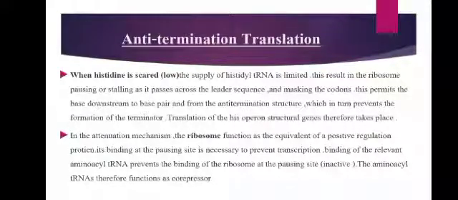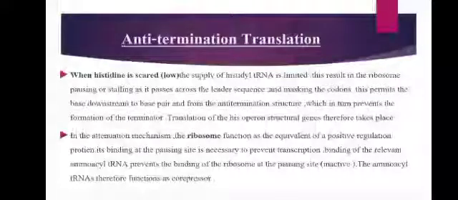Thus, the ribosome stalls as it passes across the leader sequence. So, when it moves across the leader sequence, it pauses and stalls. It starts to stall and mask the codon. This permits the base downstream to base pair and form the anti-terminator structure, which in turn prevents the formation of terminator. Translation of the operon structural genes therefore takes place.